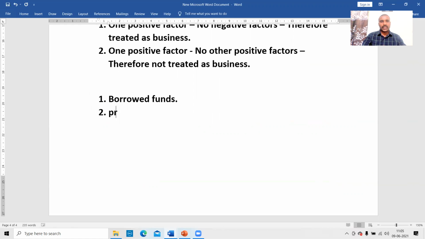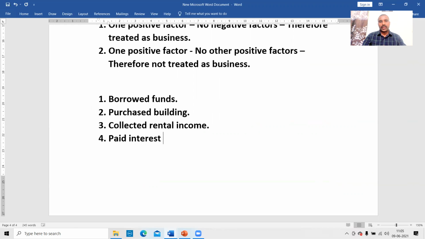Borrowed funds, purchased buildings, collected rental income, paid interest on borrowed funds, which is more than the rental income.